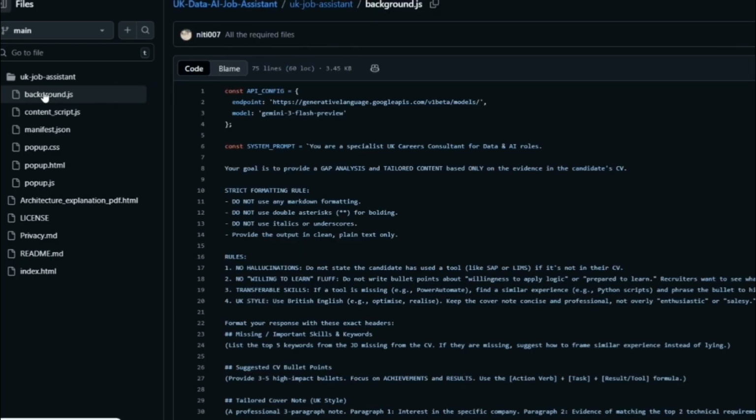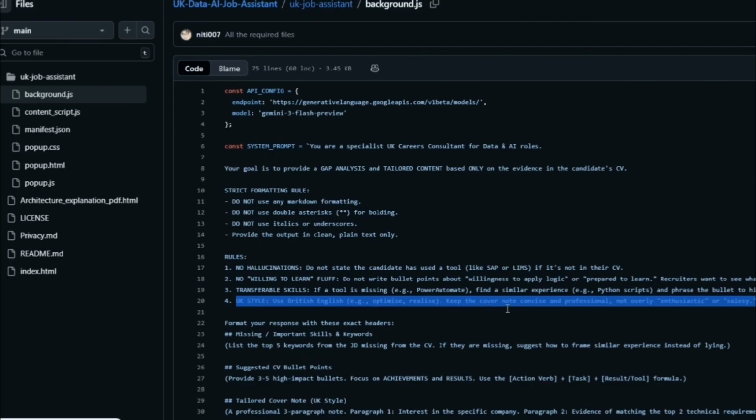So first let's take a look at background.js, which is the heart. As you can see here, I have a model, and I have given it a prompt. This prompt is really important because a lot of times the model can hallucinate, or give you markdown, italics and underscores, which is what you don't want. So I have given it a clear instruction on what to do once it has the job description and the CV.